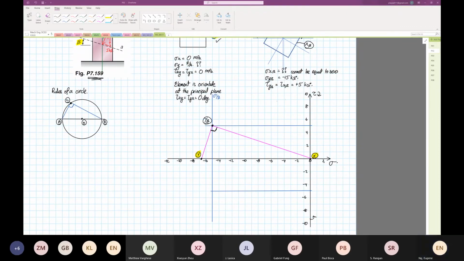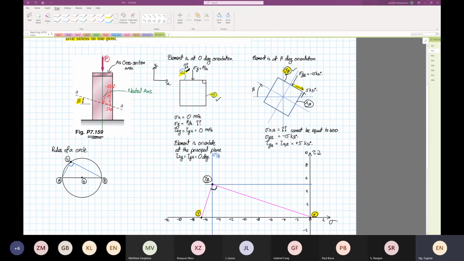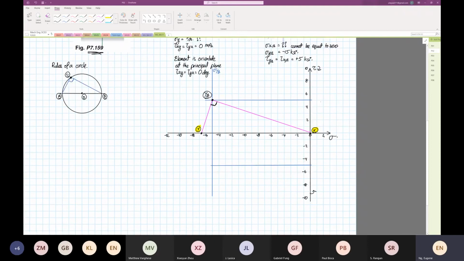That's why on the Mohr circle, point X and point Y will lie on a straight line.